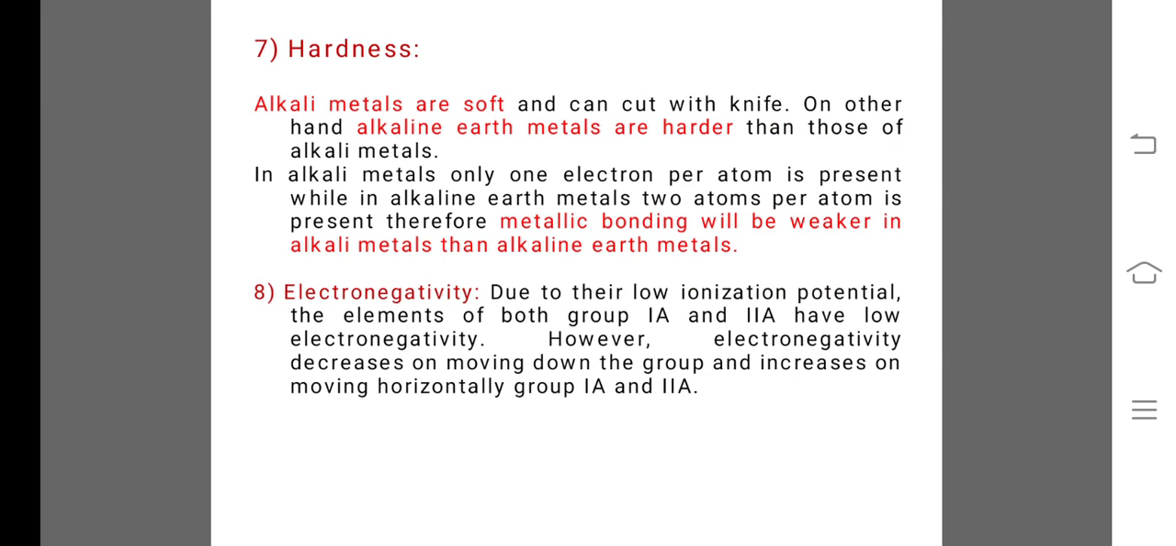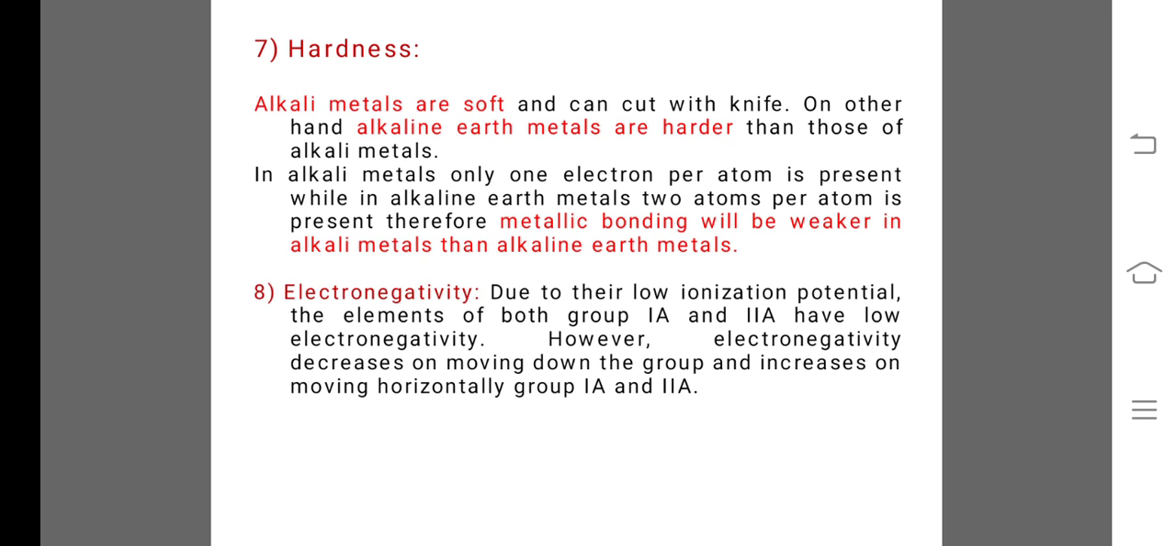Next property, that is the hardness. Alkali metals are soft and can be cut with a knife. On the other hand, alkaline earth metals are harder than alkali metals. In alkali metals, only one electron per atom is present, while in alkaline earth metals, two electrons per atom are present. Therefore, metallic bonding will be weaker in alkali metals than in alkaline earth metals.